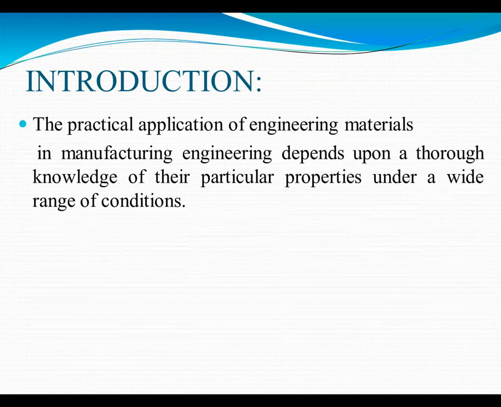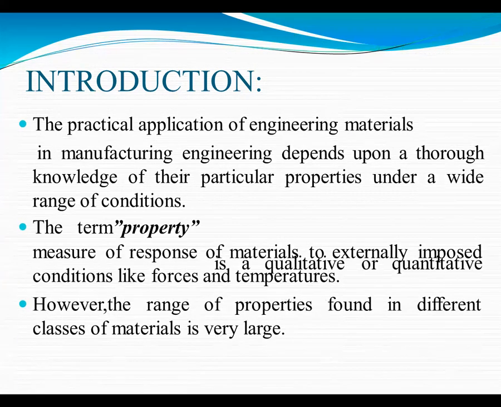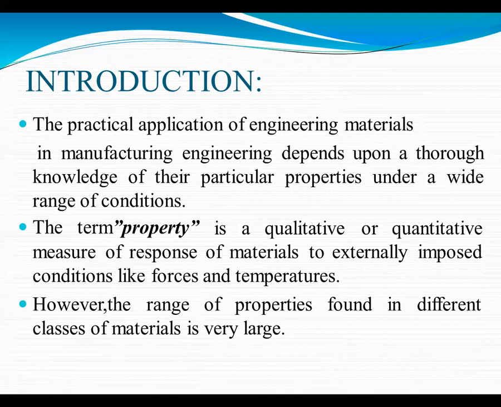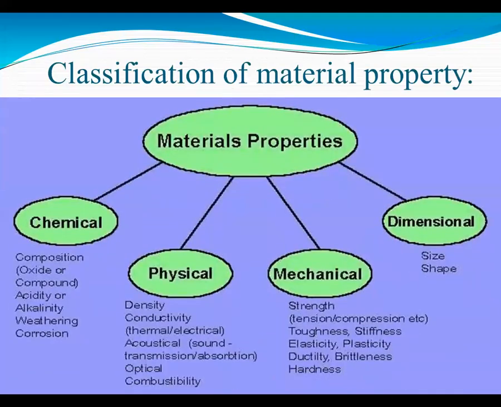The practical application of engineering material in manufacturing engineering depends on thorough knowledge of their particular property under a wide range of conditions. The term property is a qualitative or quantitative measure of the response of a material to externally imposed conditions like force and temperature. However, the range of property found in different classes of material is very large. In the classification of material property, the materials are divided into four types: chemical, physical, mechanical, and dimension property.